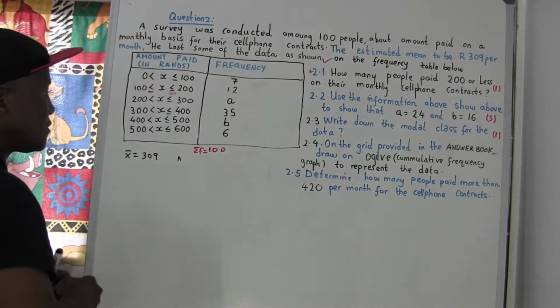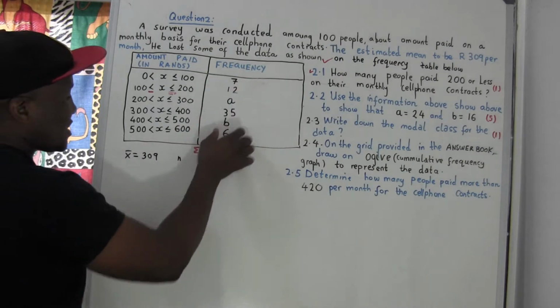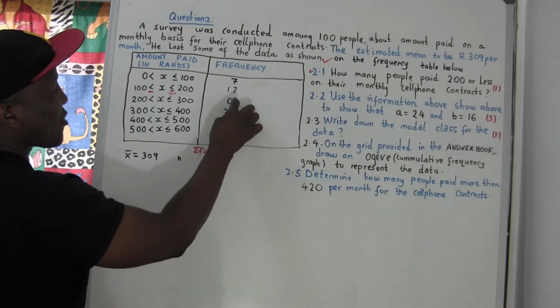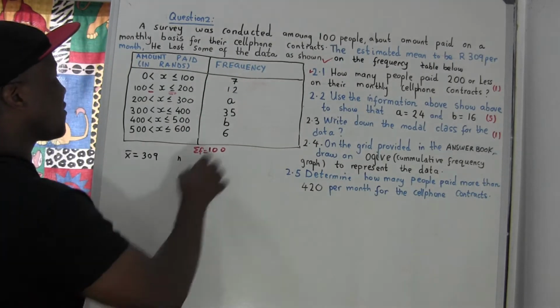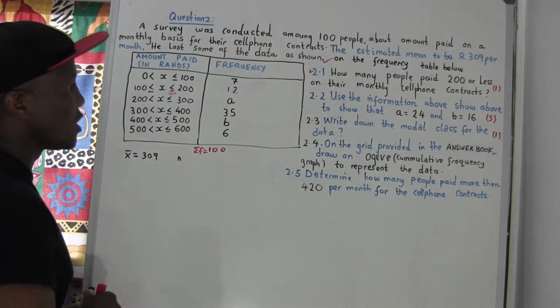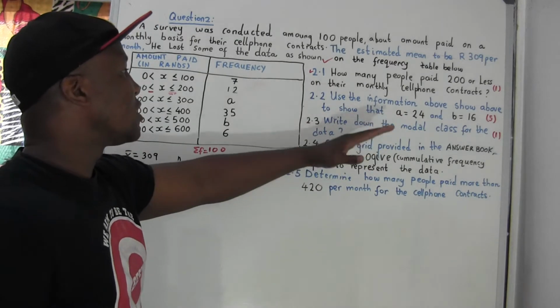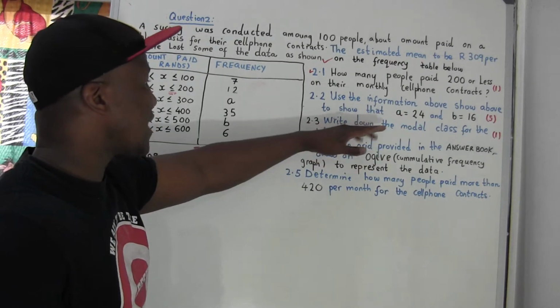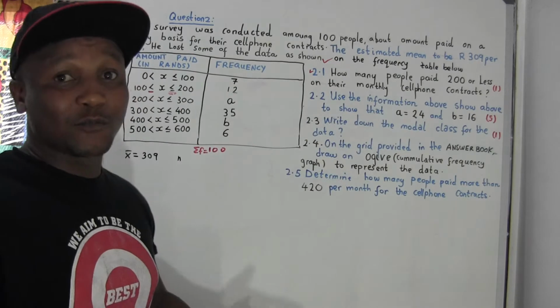Now remember, if I add all of this, it's going to give me a sum of 100. But I don't know A and I don't know B. We know that the total is 100, but not A and B. So now let's go to 2.2: use the information above to show that A equals 24 and B equals 60. We have to prove that.